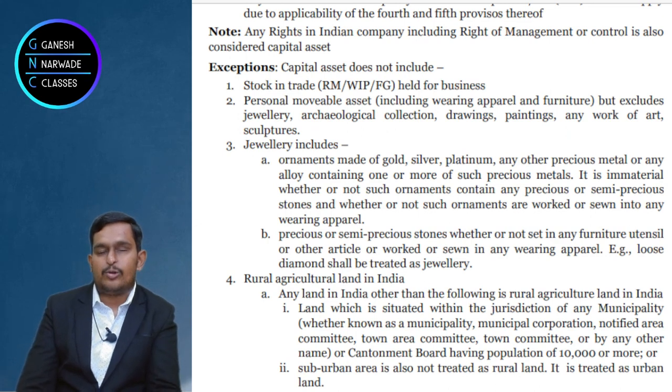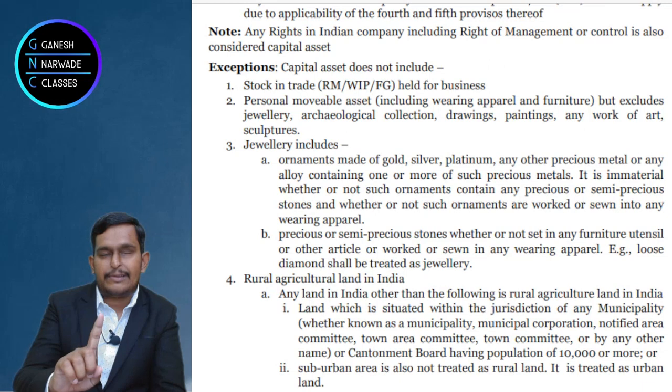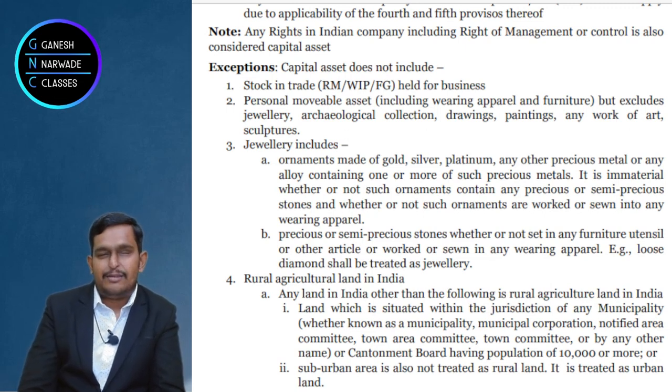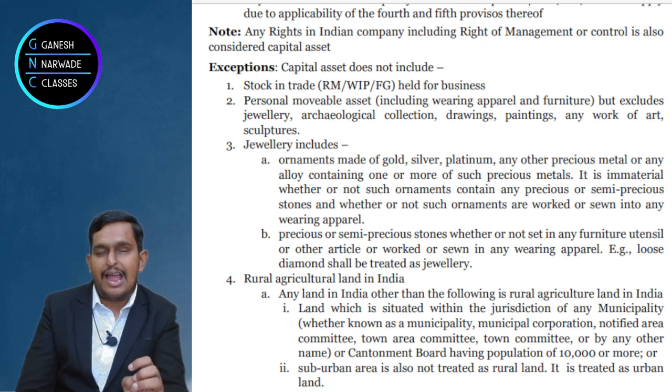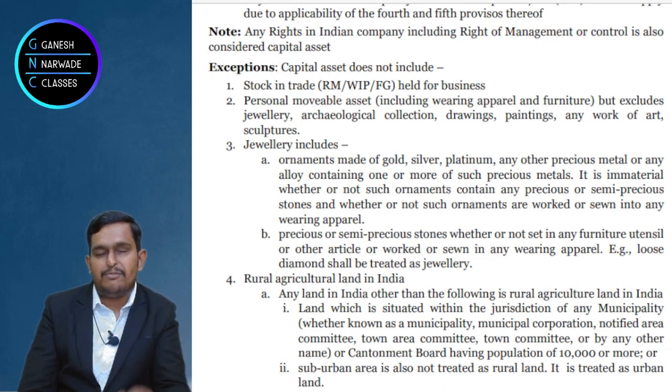So what we understood? Capital asset we understood, but stock in trade is not a capital asset. Movable personal effects like our clothes, bag, watch, pen are not a capital asset. But jewelry, archaeological collection, painting, sculpture and work of art are capital assets, not personal effects. Come to the fourth point. There is a third point only, but in the book it is the fourth point. You can see the fourth point.